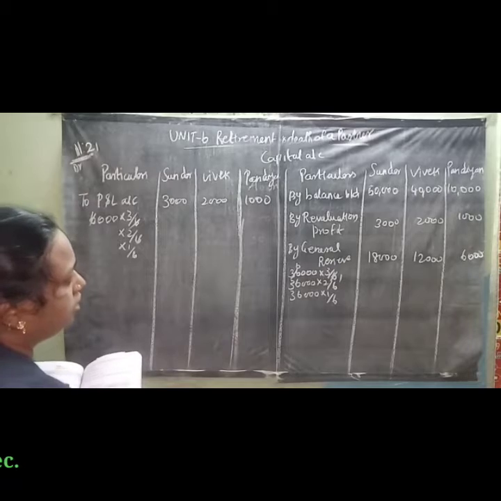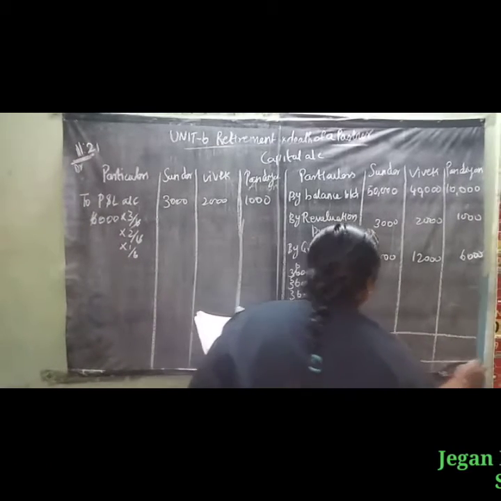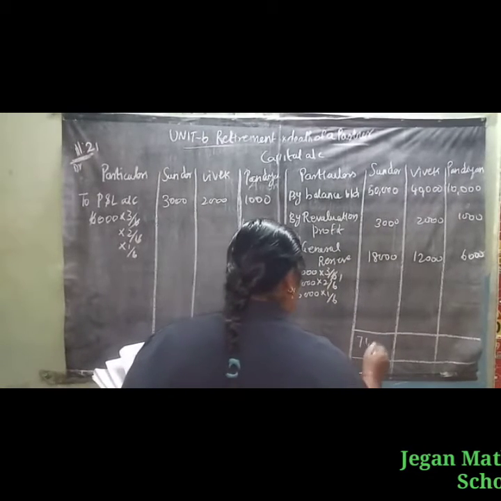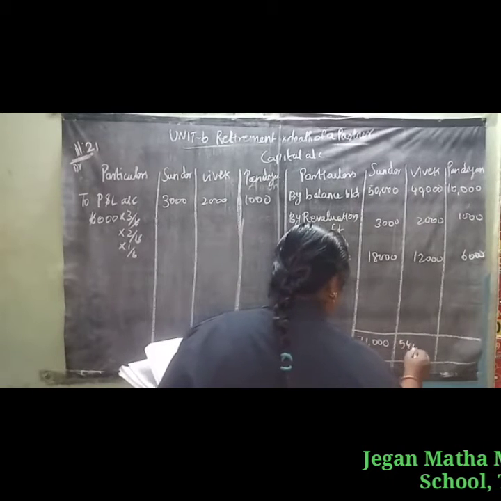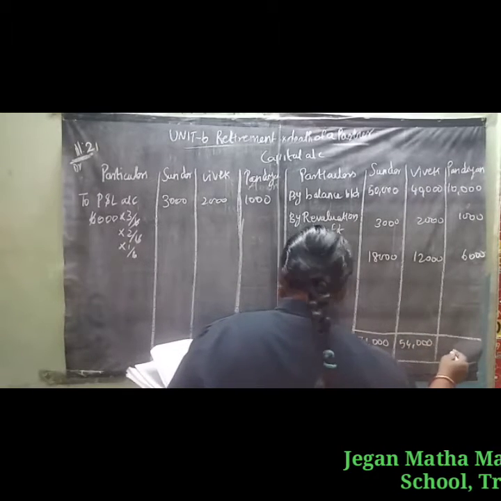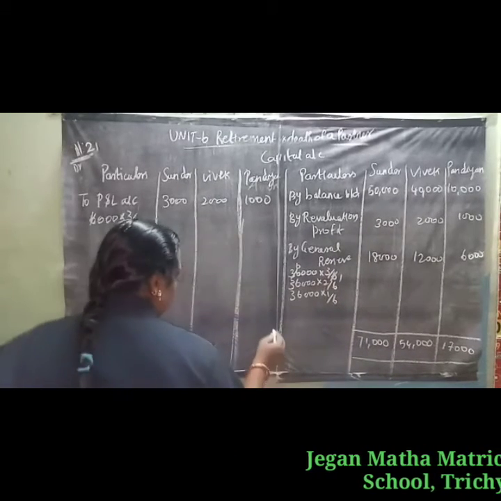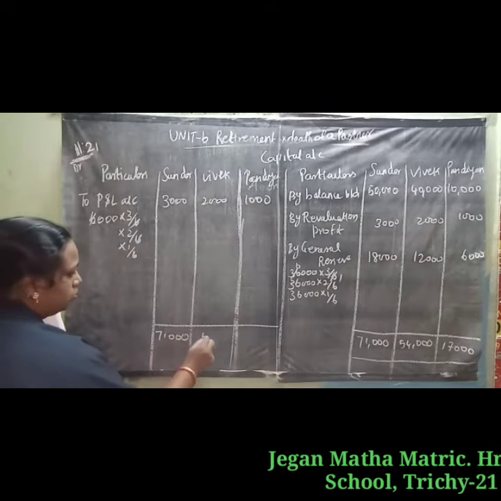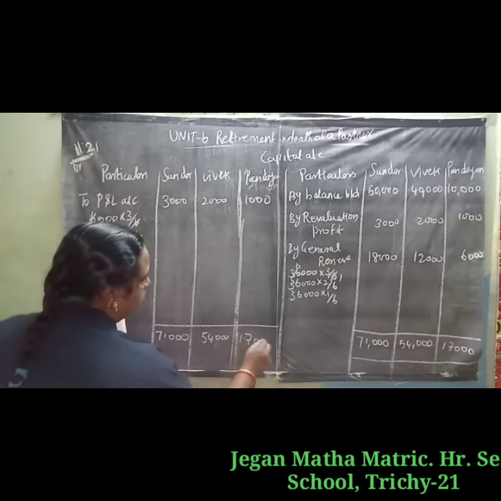So we have to add the credit side. Credit side total for Sundar 71,000, for Vivek 54,000, for Pandian 70,000. So bring it to the debit side: 71,000, 54,000 and 70,000.